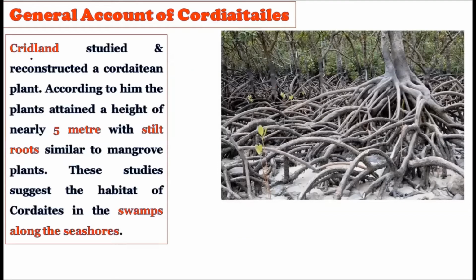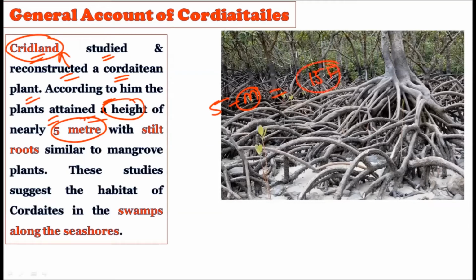Now, Greenland is the name of a scientist. Greenland studied and reconstructed the Cordaitalian plant. He studied all the fossil record and tried to create an imaginary plant out of it. According to him, some plants attained a height of nearly 5 meters, which means about 15 feet, not much more than that. Generally 30 feet to 100 feet is the range for the plants in the Cordaitales members, but there are certain smaller plants as well which do not even match the cycads.